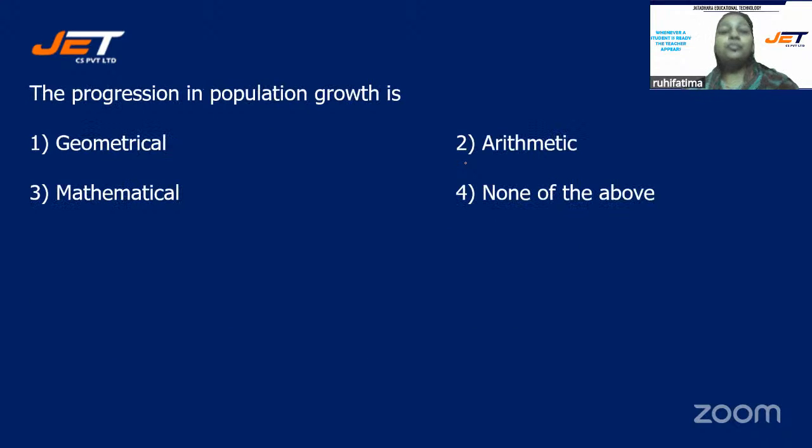Next question. The progression in population growth is, and your options are number 1, geometrical, option number 2, arithmetic, option number 3, mathematical, or is it option number 4, none of the above?